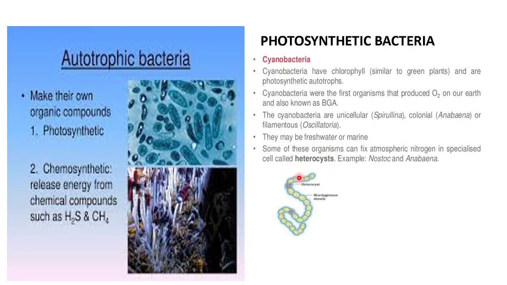Special type of cell means they are unicellular, but when they remain in the colonial or filamentous forms, then one or two of them will develop into these specialized cells called heterocysts. And within this heterocyst, they have all the enzymes, all the chemicals required for transformation or change of atmospheric nitrogen to nitrate or nitrite. So these heterocysts help in that conversion.